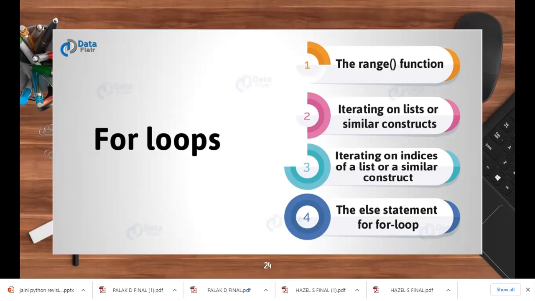So for loop can also be used to iterate a list or a similar sequence, that is a string or a tuple. For loop also iterates indices. Indices means the indexes of a string or a list.